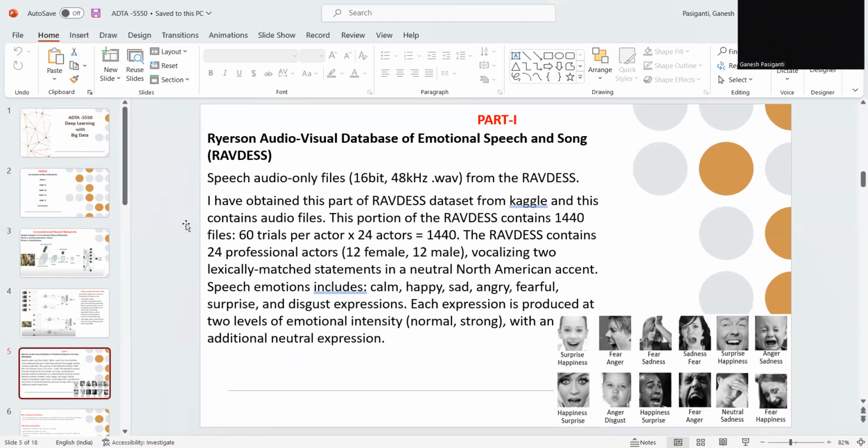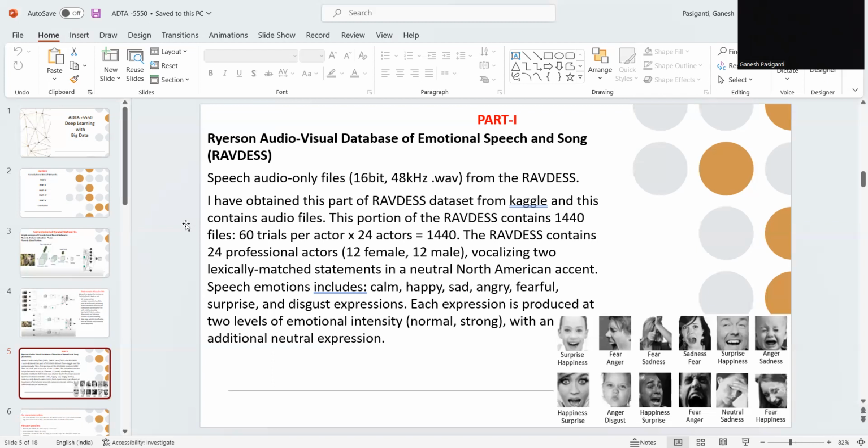I have never seen or listened to audio datasets or audio files before this. I'm getting to know that there are audio data files as well while doing the final process. So I researched and listened to some of the samples in this database, which are very interesting. I obtained this RAVDESS dataset from the website mentioned in the document. This portion of the RAVDESS files contains, as I told, speech audio files.